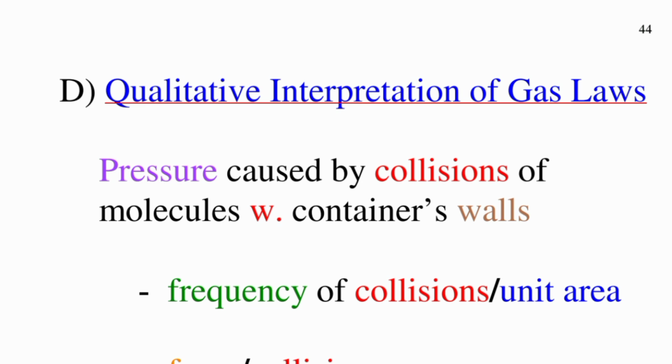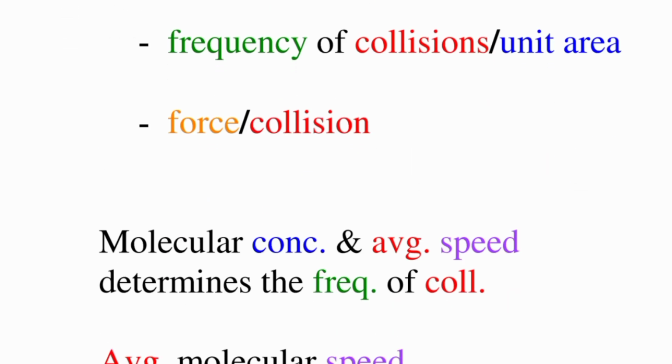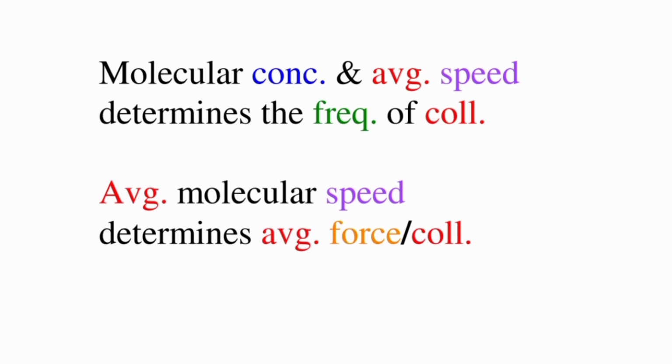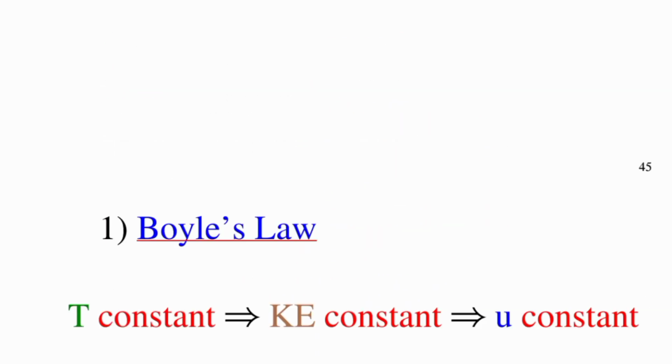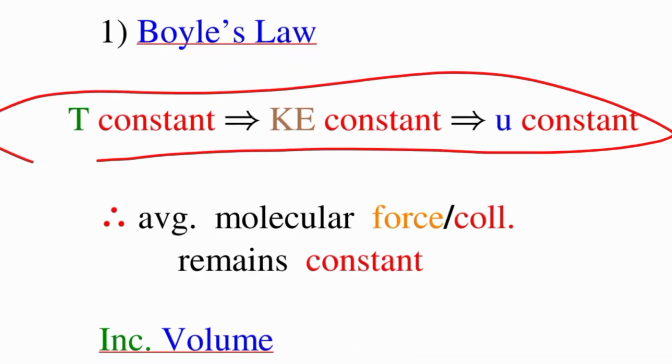Qualitative interpretation of gas laws. Pressure is caused by the collision of molecules with the container walls. It depends on the frequency of collision per unit area, the force per collision, and the molecular concentration. Average speed determines the frequency of collision, and average molecular speed determines average force. Boyle's law: temperature constant, kinetic energy constant, internal energy constant.